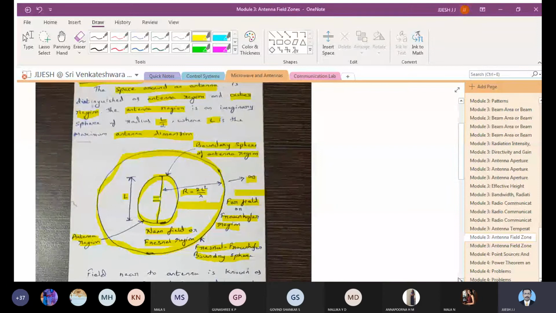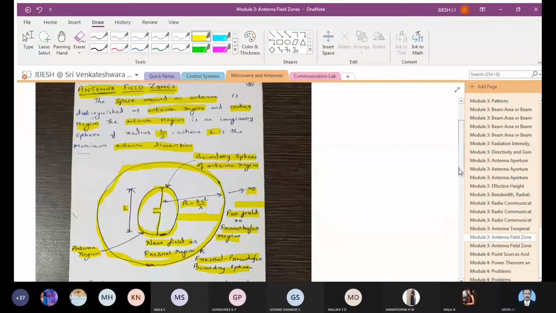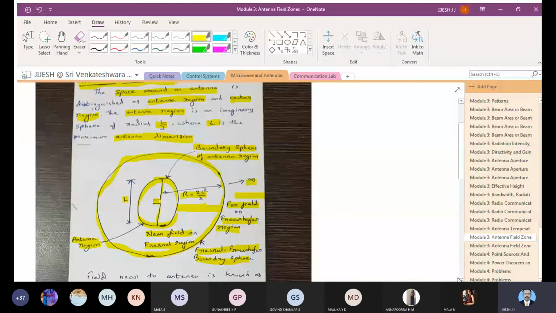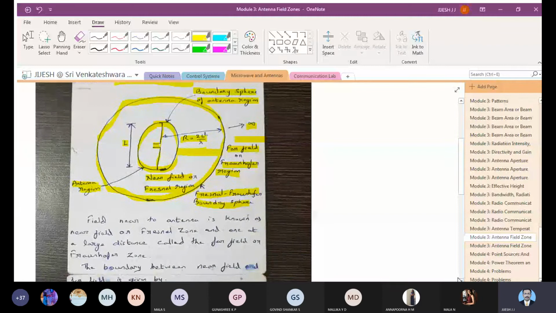It's an important topic, antenna field zones. So have all of you completed this figure? Yes, sir. Okay. The field near to the antenna is known as the near field, or Fresnel zone, and the one at a large distance is called the far field, or Fraunhofer zone. I have already explained these things.